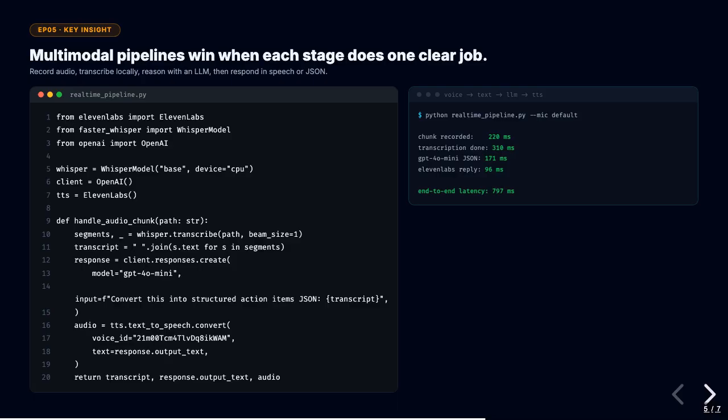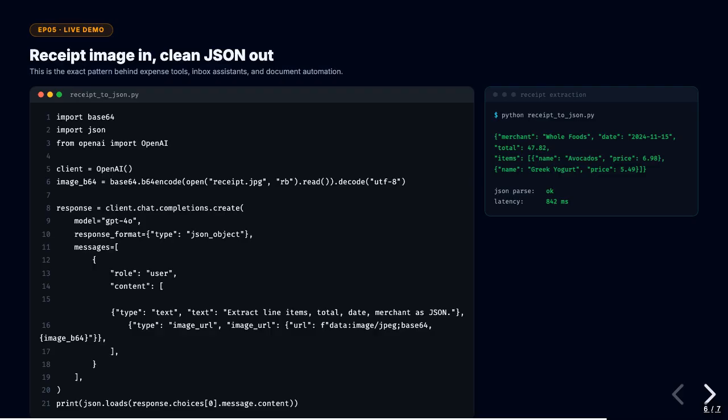The API returns a text string, your transcript. The think function sends the transcript to your LLM with a system prompt defining the assistant's behavior. Returns the response text. The speak function sends the response text to OpenAI TTS. You can select the voice and specify the output format. The function saves the resulting MP3 and plays it with soundfile's play function. Wrap all four in a main loop: record, transcribe, think, speak. You now have a voice assistant.